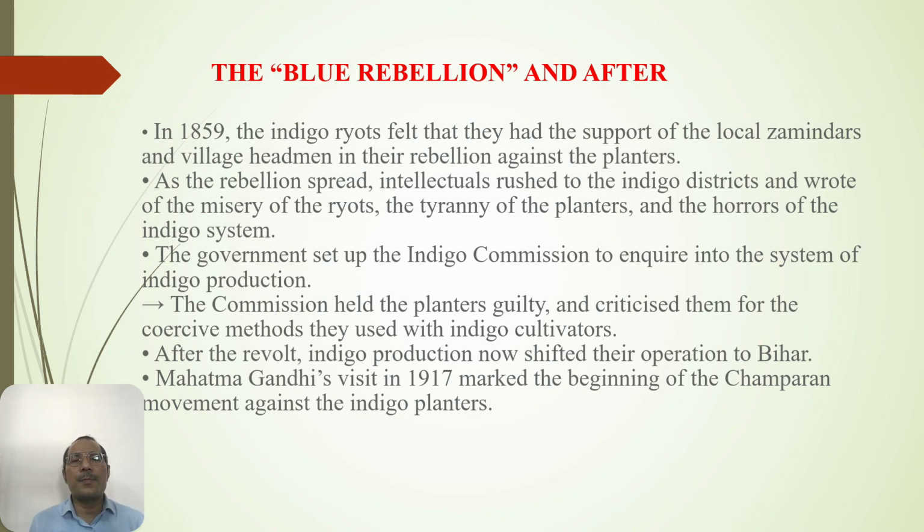Once the rebellion spread, the intellectuals, the people who were writing notes in the papers, started talking about the misery of the ryot and the tyranny, the way the planters worked, and ultimately the total horror of the indigo system was in front of everyone. The government ultimately set up the Indigo Commission to inquire into the system of indigo production. The commission held the planters guilty and criticized them for the coercive methods they used with indigo cultivators.